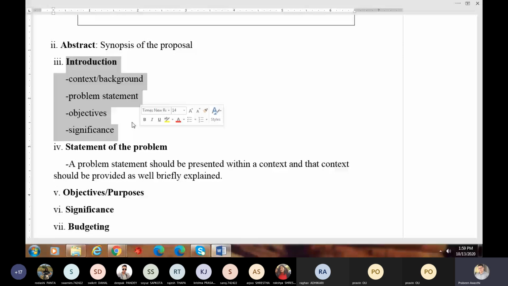Then you will have another part, statement of the problem. Here in the introductory section, you briefly presented the problems. Here you become much more detailed in statement of the problem. So write down in a detailed way. It is necessary for us to establish a paper factory because of the following reasons. There are not enough industries producing paper in our country. We are compelled to import paper from international communities. The paper imported from international communities is not of good quality.